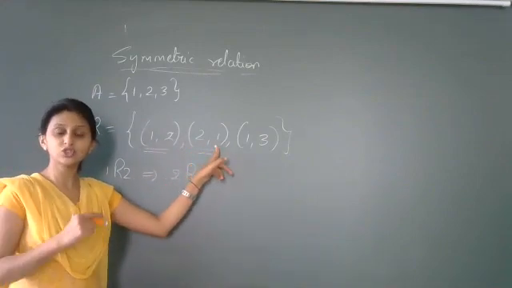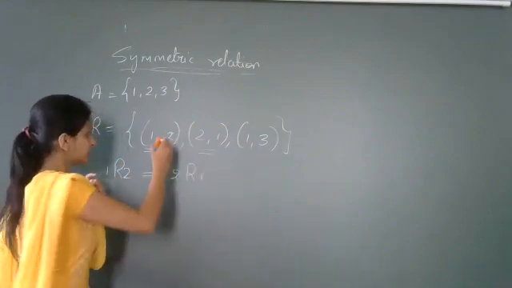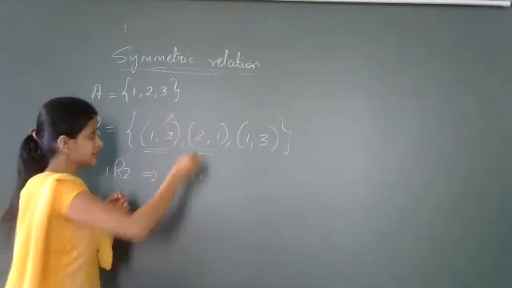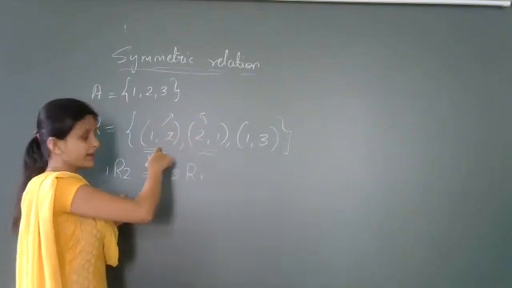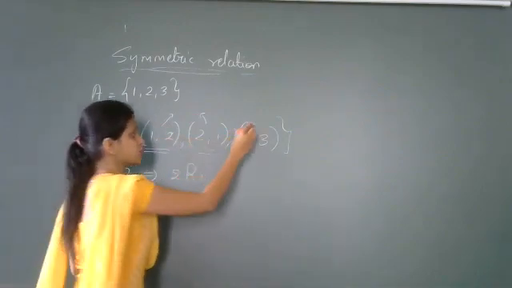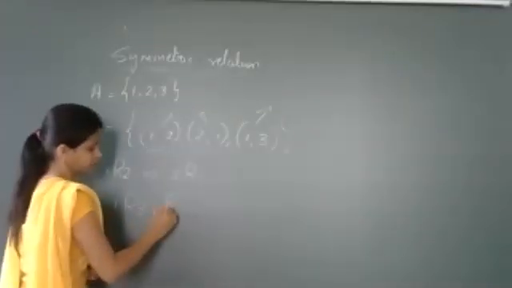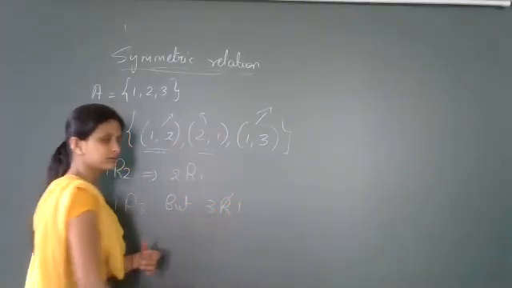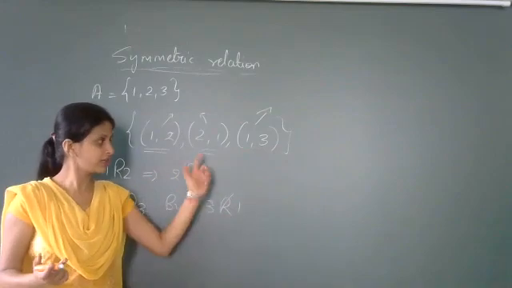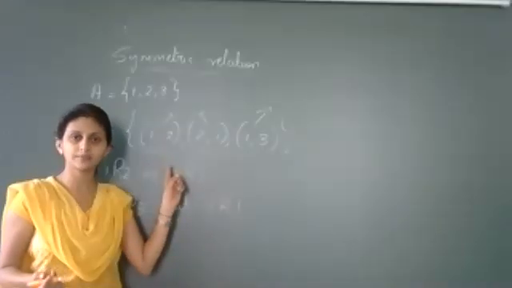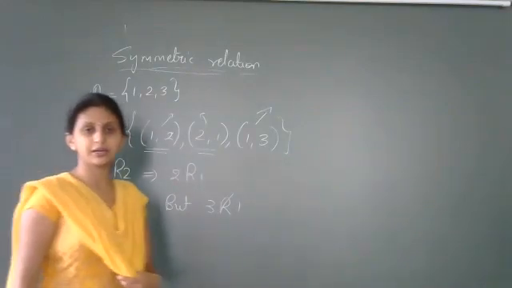But this should hold true for any other element in the relation. If you consider this as (A, B), then this will be my (B, A) ordered pair. But for this ordered pair (A, B), 1 is related to 3, but 3 is not related to 1. Right? For the ordered pair (1, 3) belonging to R, you don't have any other ordered pair (3, 1) belonging to R. So what do you conclude? You conclude that this relation R is not symmetric.